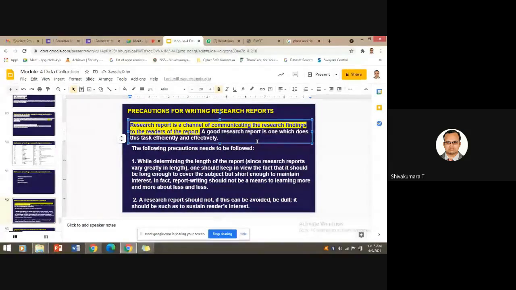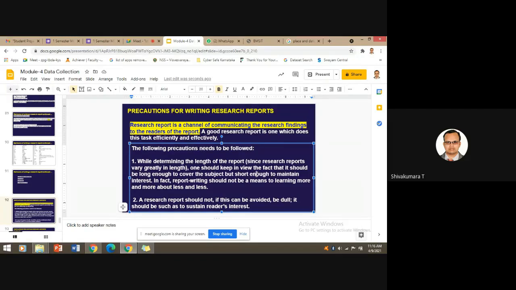A good research report is the one which does this task efficiently and effectively. If you are not writing a proper research paper, it may fail to make the readers of your report understand. So that's why you must be very cautious about writing your research report. Which precautions do you need to take care of?